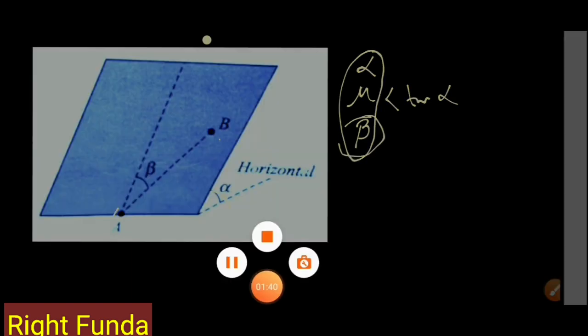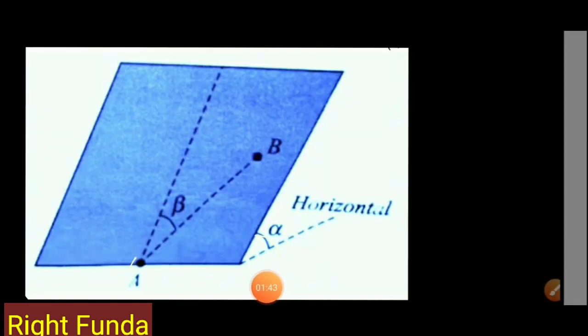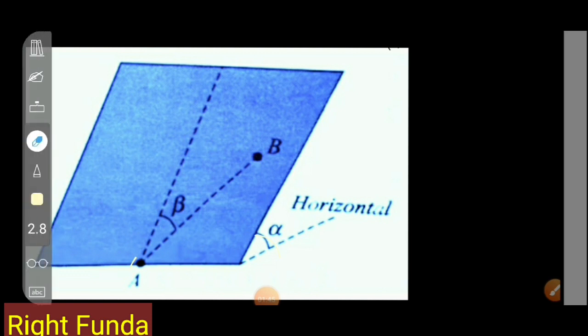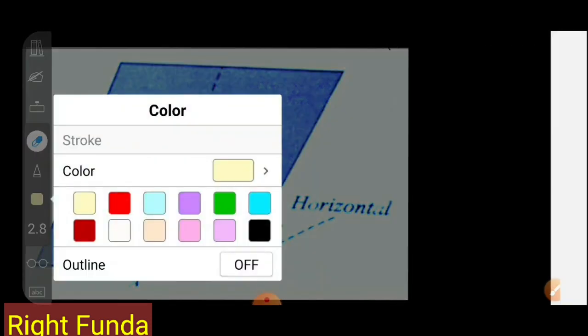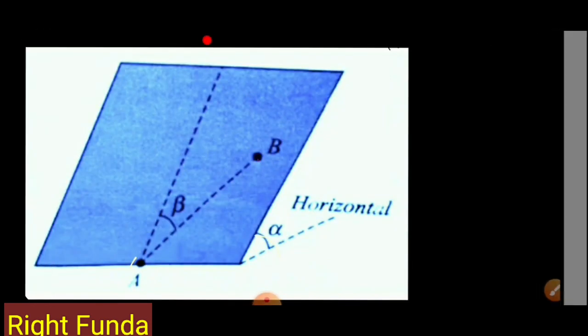So let's think how to solve. If we draw the free body diagram of this block, what forces will be acting? One force that will be acting is mg, and the normal direction. That mg I'll resolve into two components. One will be mg sin alpha. Another component will be mg cos alpha, that is perpendicular to the surface, not showing here. And in the normal direction, mg cos alpha is down. So for equilibrium, N is equal to mg cos alpha.